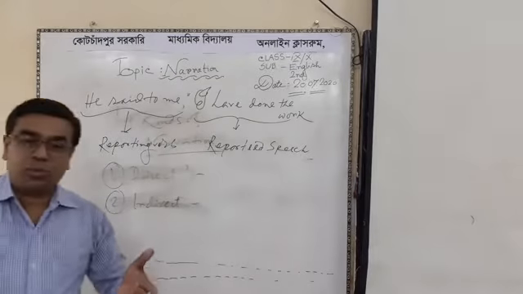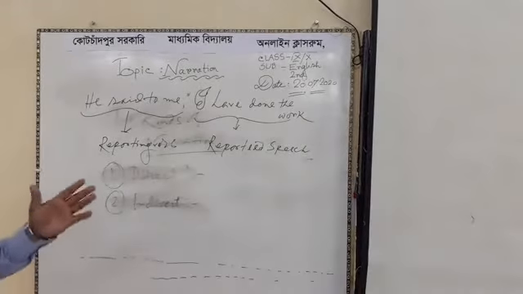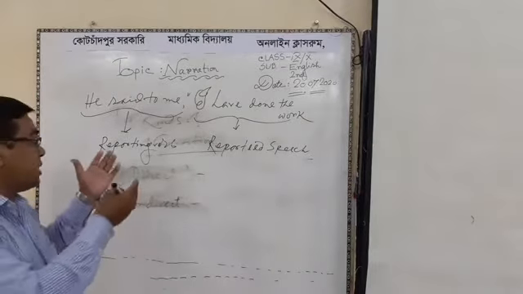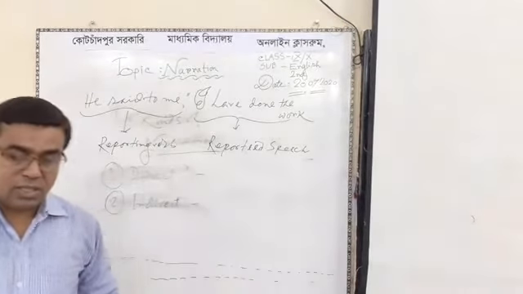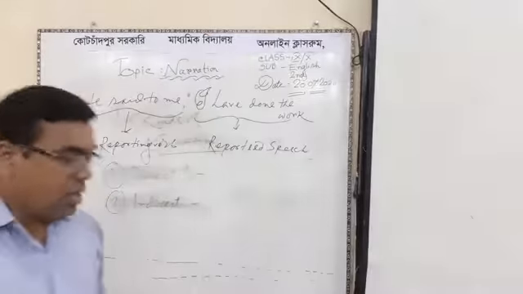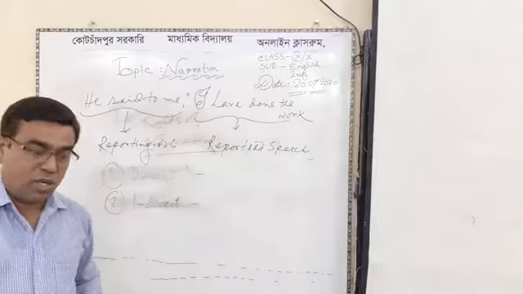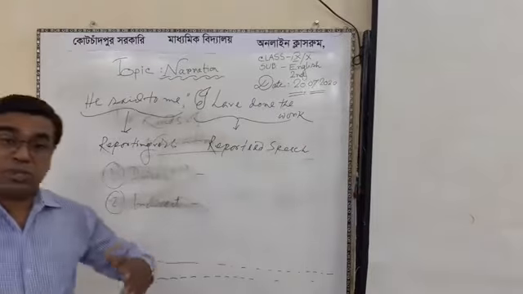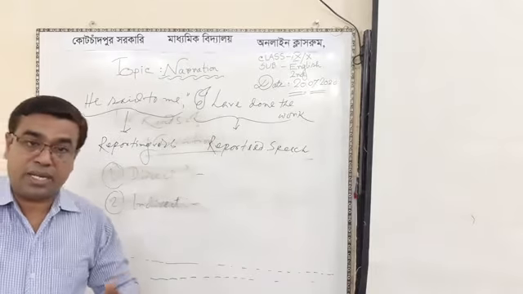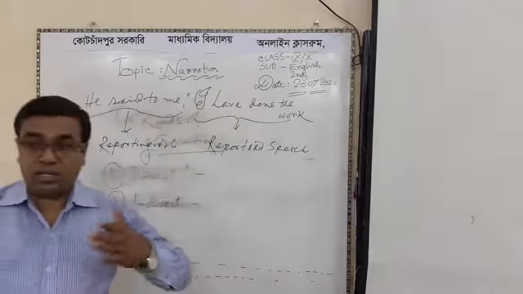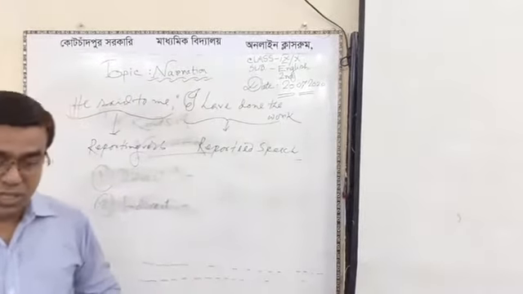Then we have to follow the rules of tense and other functions, how to change direct to indirect narration, that means passage narration. At first we have to know about the 5 kinds of sentence, because narration starts with 5 kinds of sentence, that means assertive, interrogative, imperative, optative, and exclamatory. Then we change direct to indirect narration, passage narration.